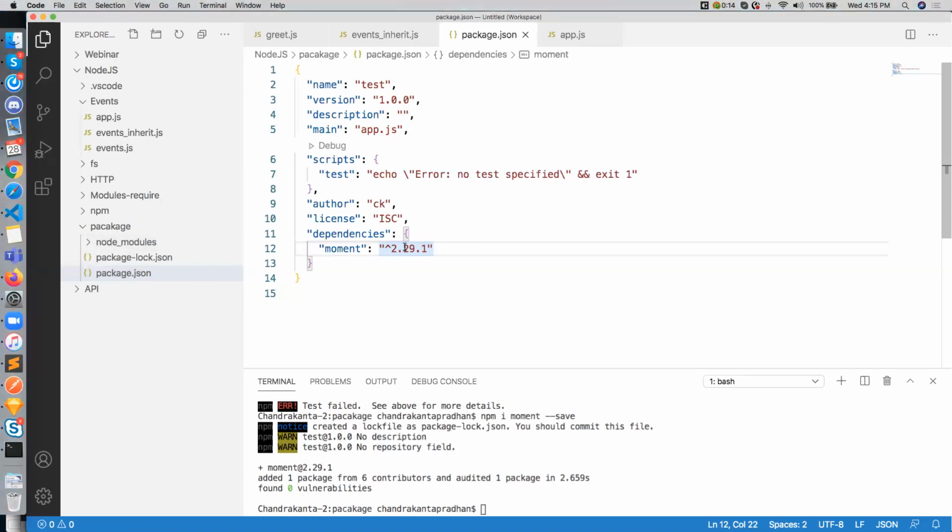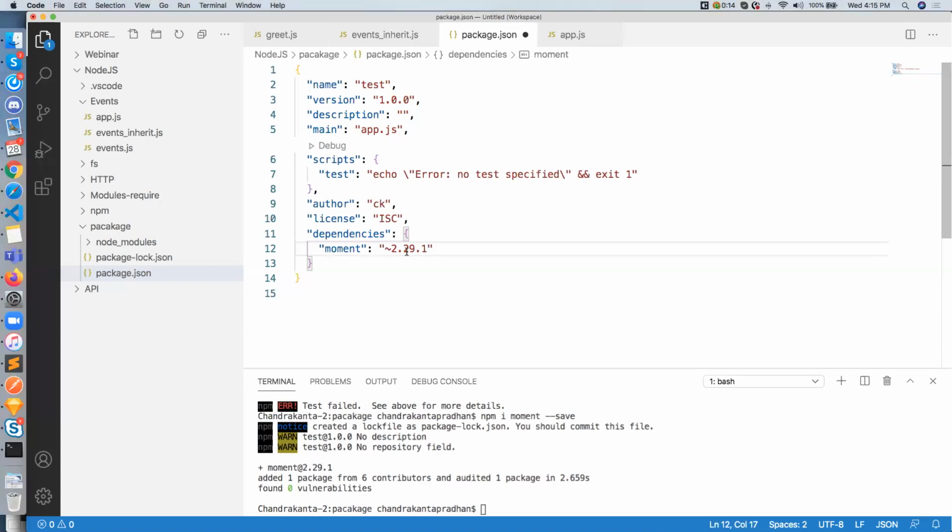And at that time, for example, it is now 2.29.1, but after 2 months, if somebody wants to install it and an update has been done, one minor version has been updated, so it automatically takes the updated version. That is the meaning of the caret sign. So if you don't want to update the minor version, if you just want to allow only the patch to be updated, then you can use the tilde sign.